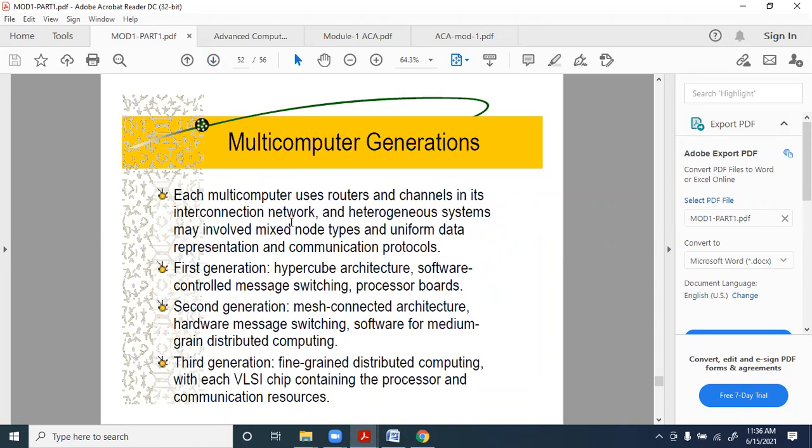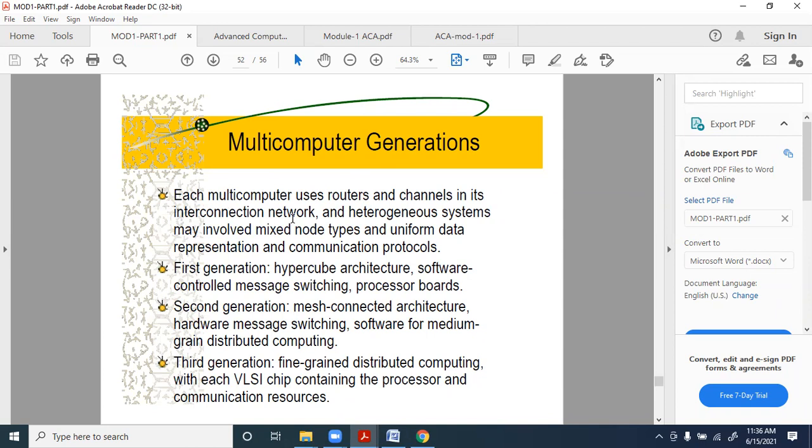Okay, so I think we need to consider this. Each multi-computer uses routers and channels in its interconnection network, and the heterogeneous systems may involve mixed node types and uniform data representation and communication protocols. So whatever multi-computers are there, they will use routers and channels in the interconnection networks. You can have many routers. Between two routers there will be a channel,